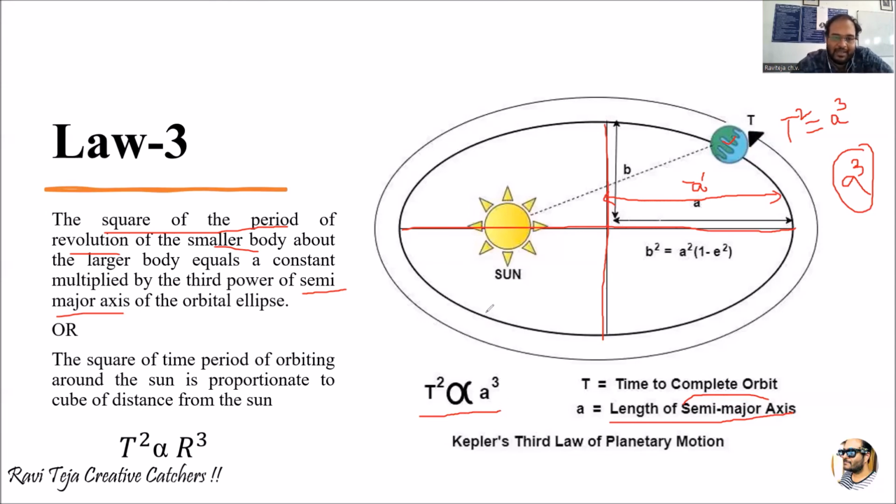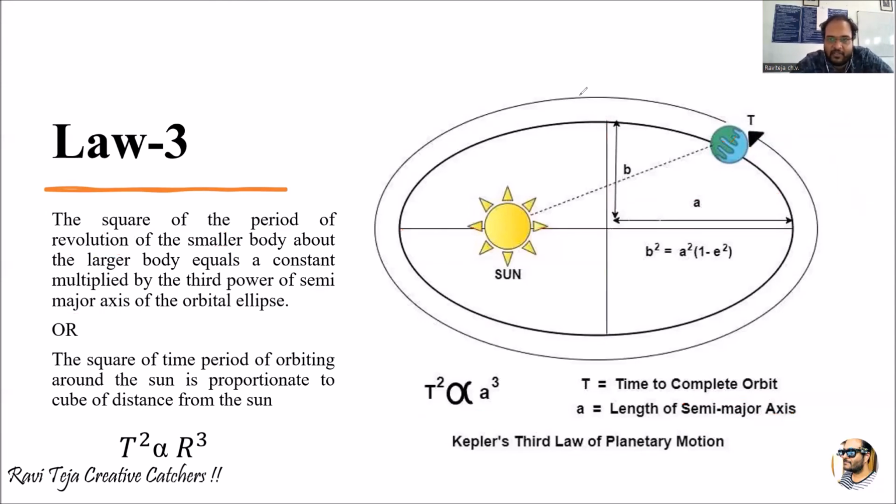Now let's consider some other definition, with the same meaning and the same concept. The square of the time period of orbiting around the sun is proportional to the cube of the distance from the sun.